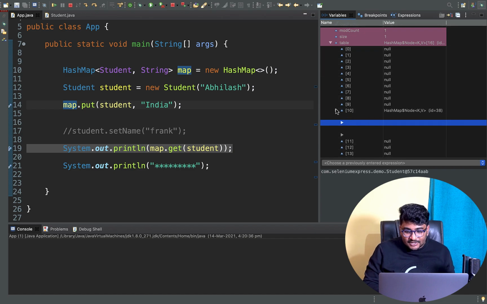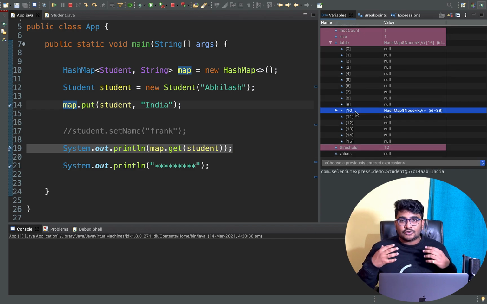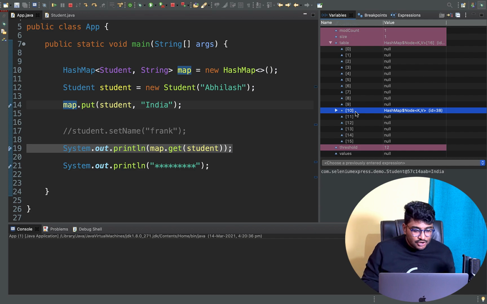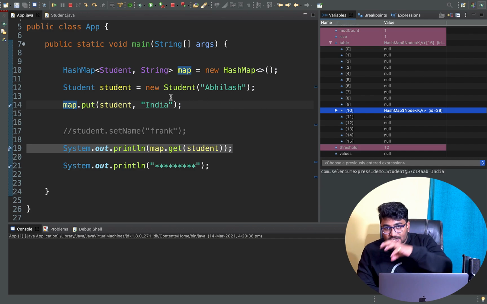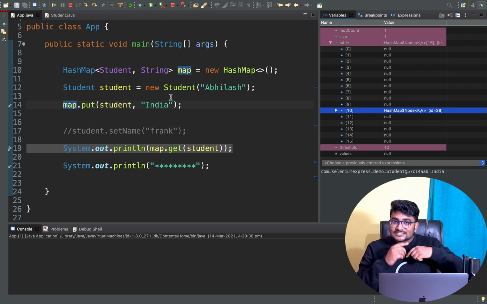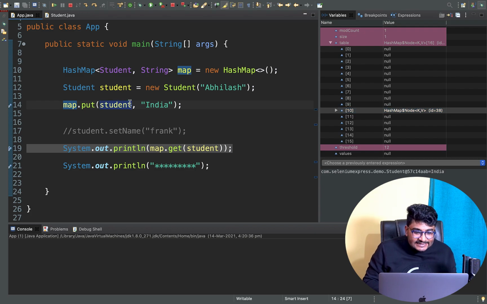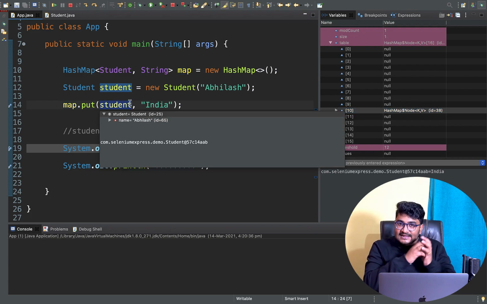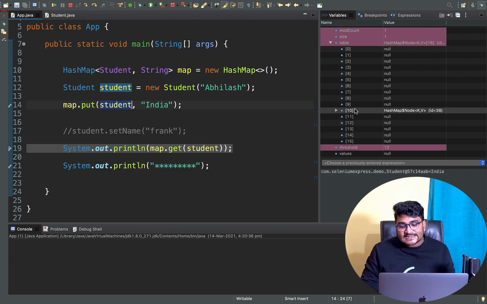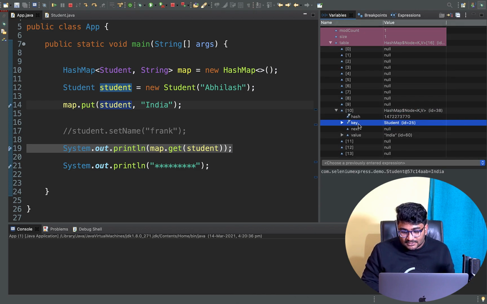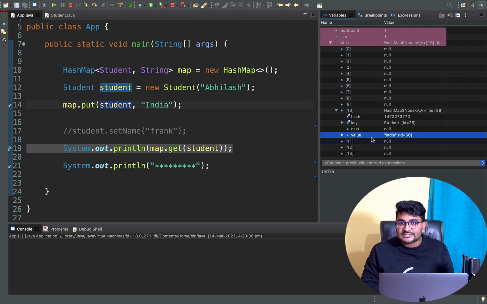So the main point here is that whenever we try to insert something into our map, the hash code is getting calculated for this object called student, and then from that hash code, the index is getting calculated. Right now the index being calculated is 10. So inside the 10th bucket, our student object is there, and the value attached to it is India.